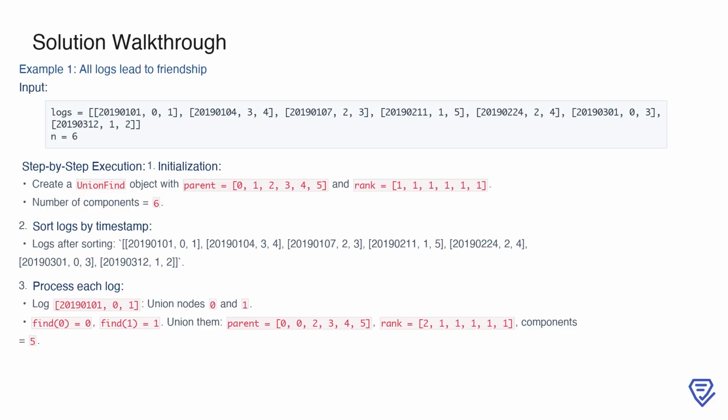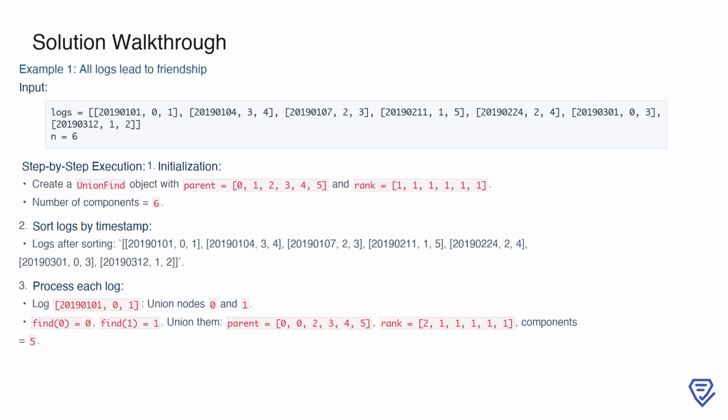We are given a list of logs representing events where two people became friends, and our goal is to determine the earliest time when everyone is connected. For the first example, we start with 6 individuals labeled from 0 to 5. To solve this, we use a union find data structure. Initially, each person is their own parent, so the parent array is 0, 1, 2, 3, 4, 5, and the rank array is 1, 1, 1, 1, 1, 1. The number of components, or groups of connected people, is 6.